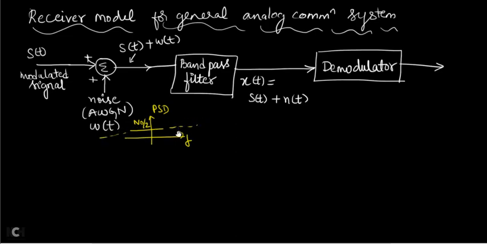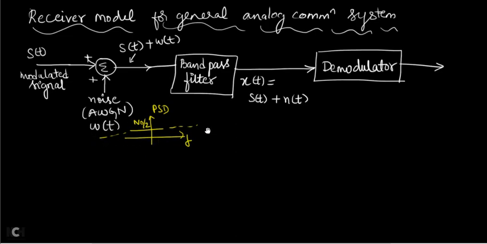You have studied this when you understood about white noise. The noise is present for all the frequencies. But this type of noise, which is present at all the frequencies, is given as input to a band pass filter. But a band pass filter allows only a particular band of frequencies. So now what happens to this noise?